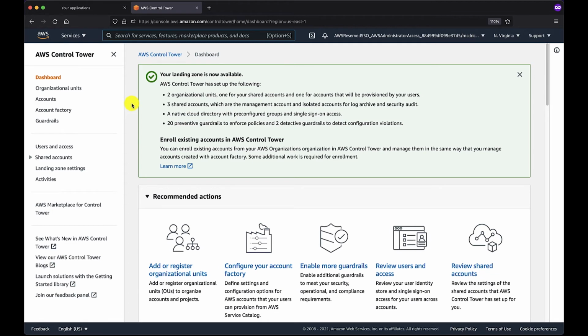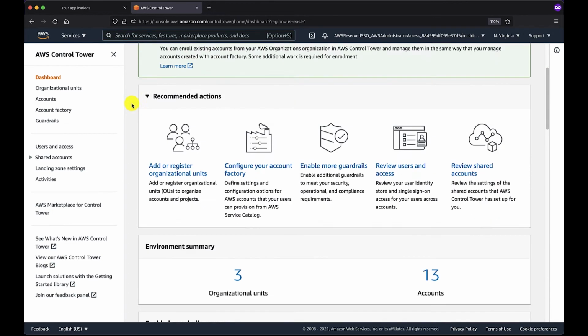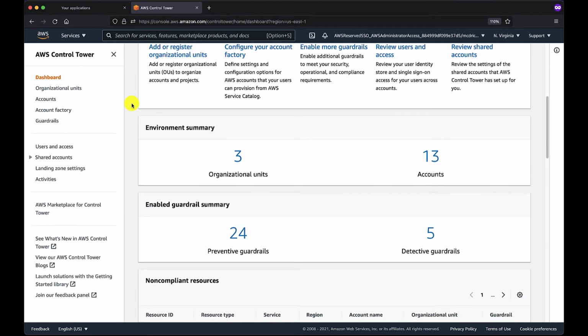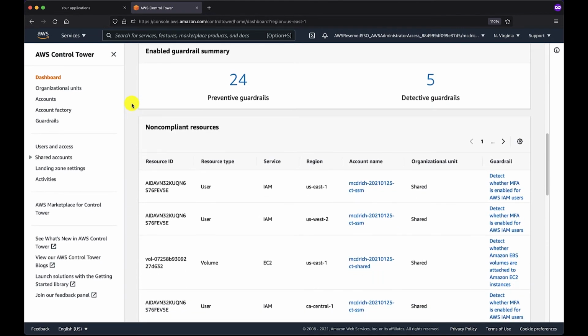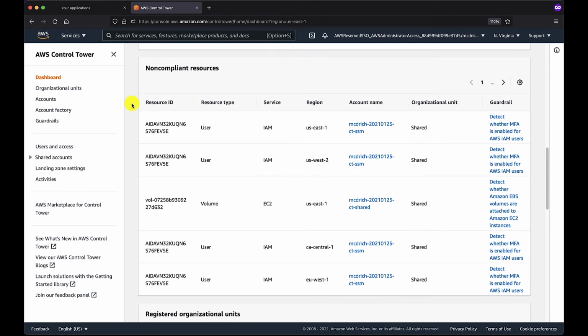However, visiting the Control Tower dashboard for this demo organization, scrolling down, we'll see some vital statistics about the entire account structure, all of the accounts contained therein, all of the OUs, and the guardrails that have been created to assure compliance in this environment. And right away, we see a list of non-compliant resources that have been detected across multiple accounts in the entire payer organization. And we see right here a list of the guardrails that have actually been violated.